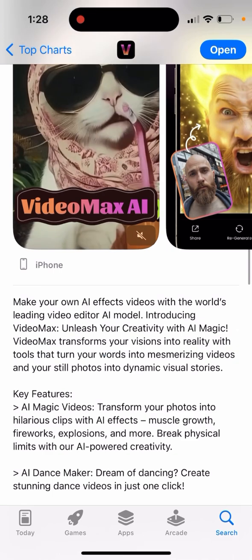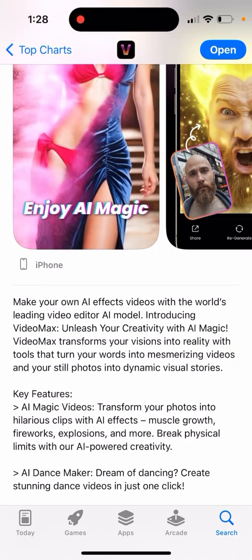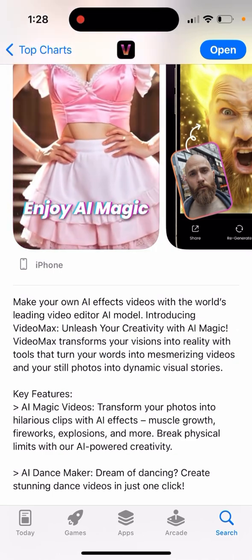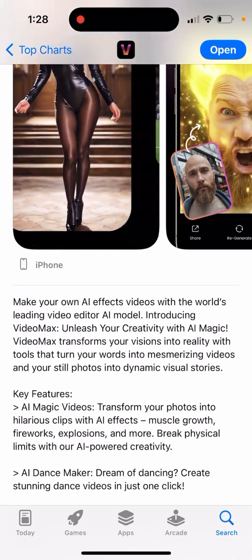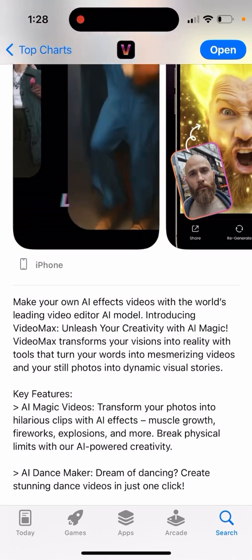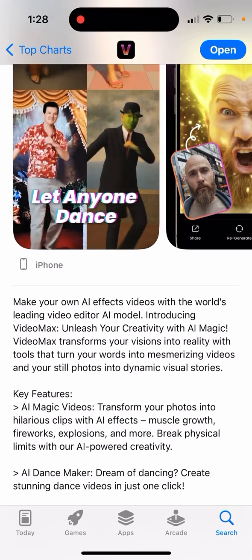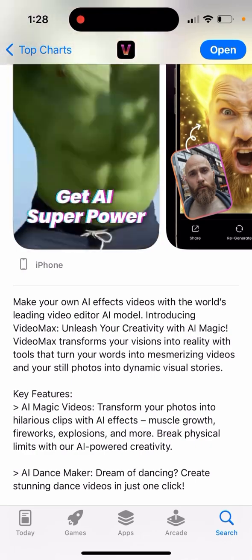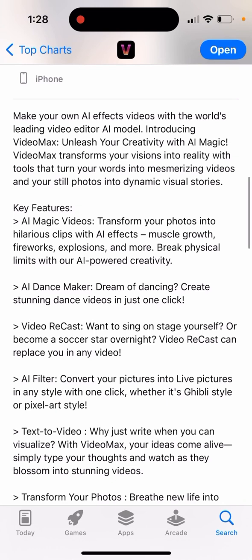Make your own AI effects videos with the world's leading video editor AI model. Introducing Videomax, unleash your creativity with AI magic. Videomax transforms your visions into reality with tools that turn your words into mesmerizing videos and your still photos into dynamic visual stories. AI magic videos transform your photos into hilarious clips with AI effects, muscle growth, fireworks, explosions, and more.